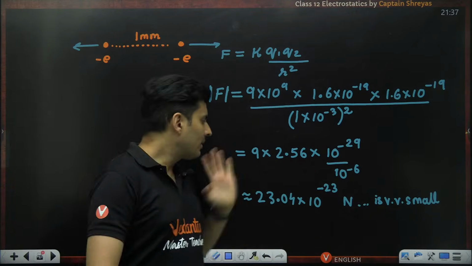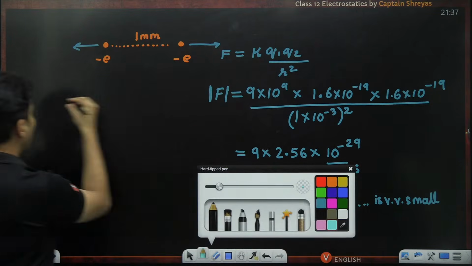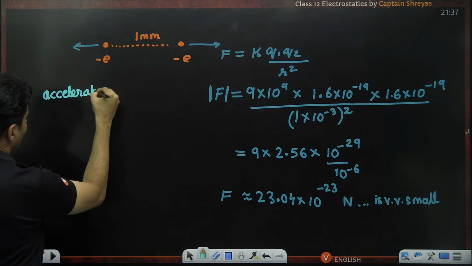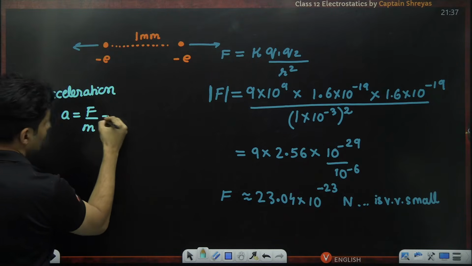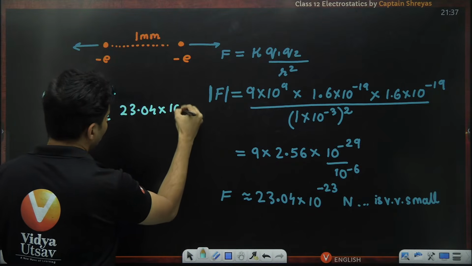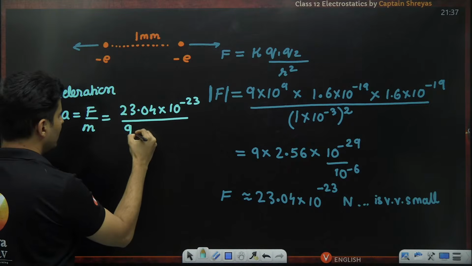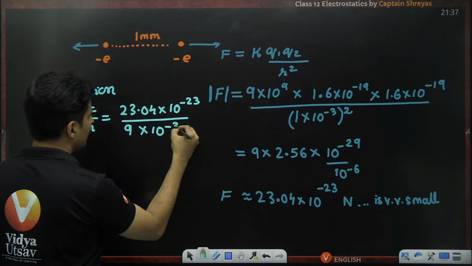Okay, perfect. The answer to this question, if you just try to find the acceleration: acceleration is force by mass. So it will be 23.04 into 10 to the power minus 23, and the whole thing divided by mass of an electron, 9 into 10 to the power minus 31 kg.